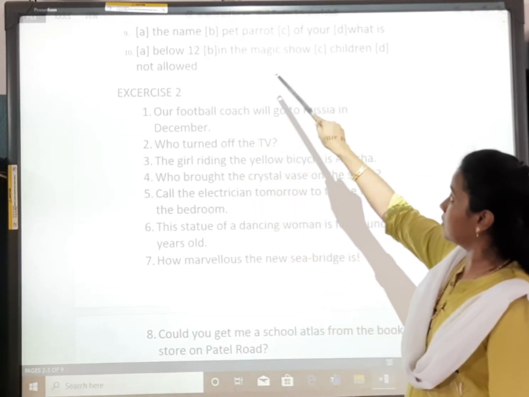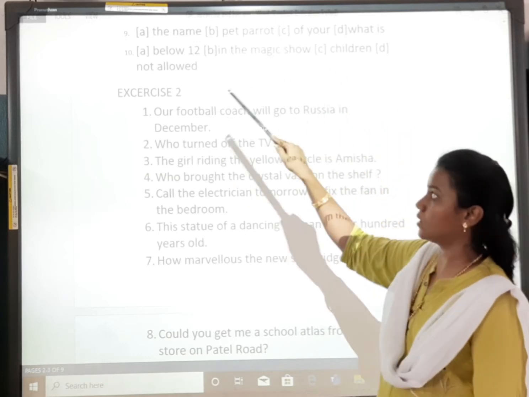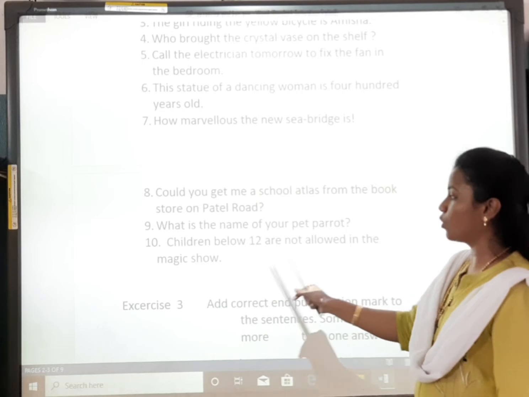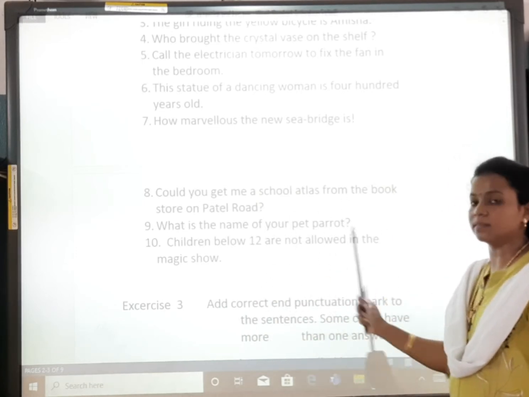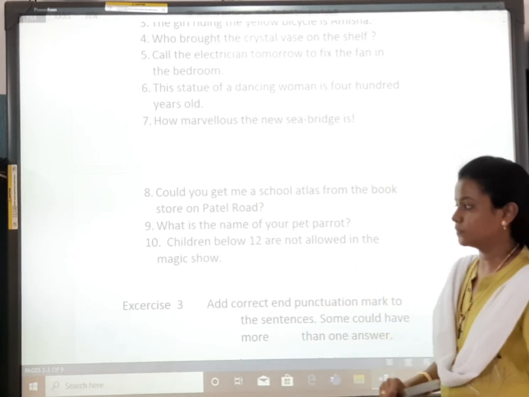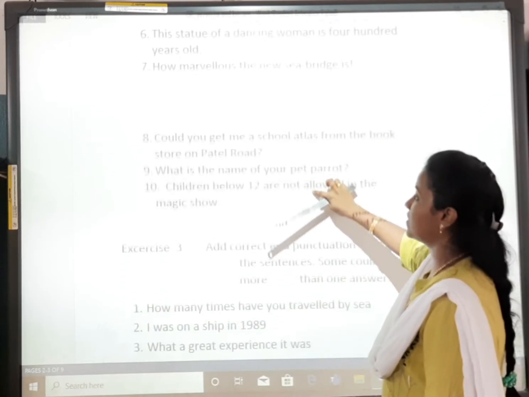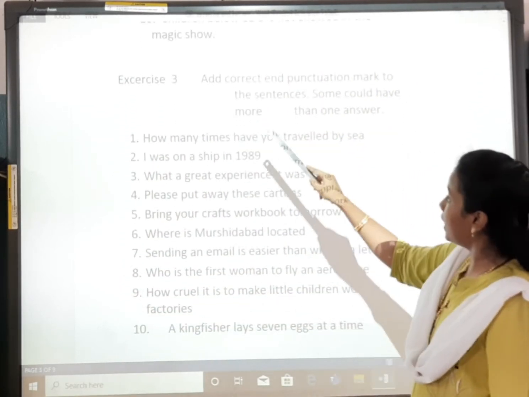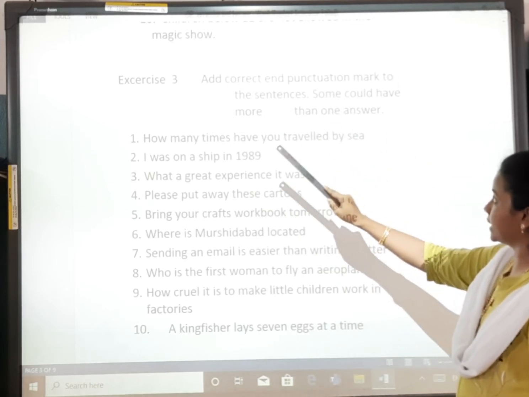Below 12 in the magic show, children not allowed. Children below 12 are not allowed in the magic show. Okay? So this was our second exercise. Now the third one. Add correct punctuation mark to the sentence.